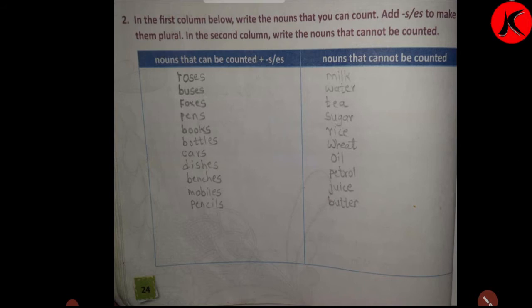So this was the exercise. Now I'll go to the next exercise. Same page number 24. In the first column below, write the nouns that you can count. Add s or es to make them plural. In the second column, write the nouns that cannot be counted. Now the things which cannot be counted, that things we have to write in the uncountable, and things which can count, nouns that can be counted, we have to add s plus es. Okay, a noun that cannot be counted is uncountable.